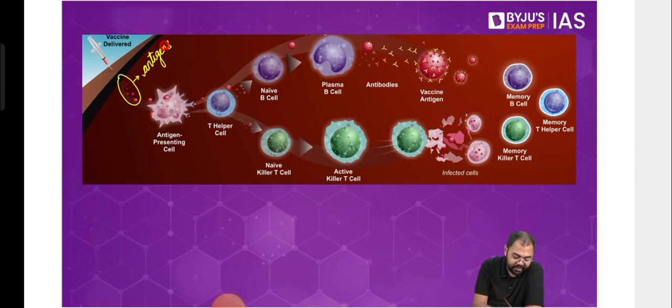Next, we have antigen presenting cells. These antigen presenting cells are like night guards on patrol. They keep roaming around in the body, in the bloodstream, just to look for something unusual, something foreign. And as soon as they come across something that they do not recognize, they quickly make sure that they catch hold of it.